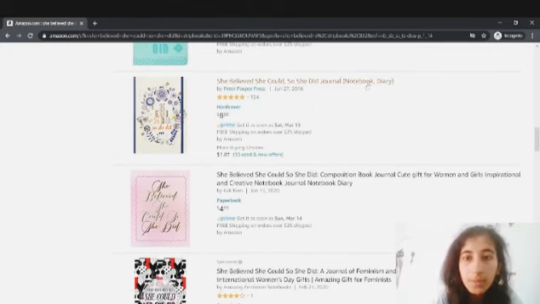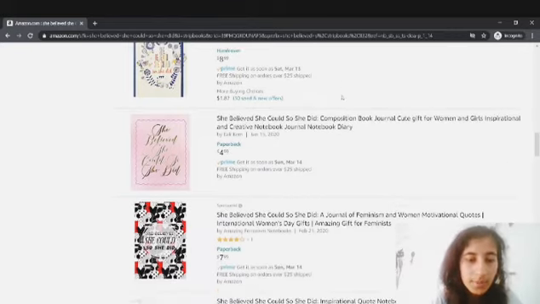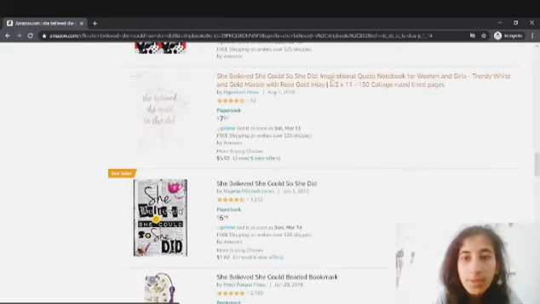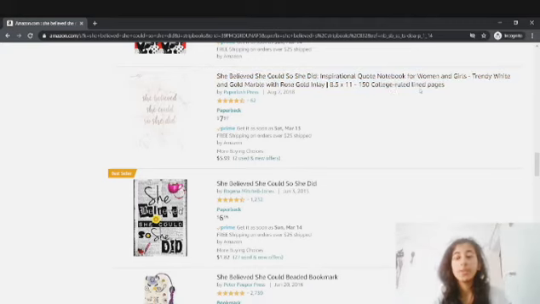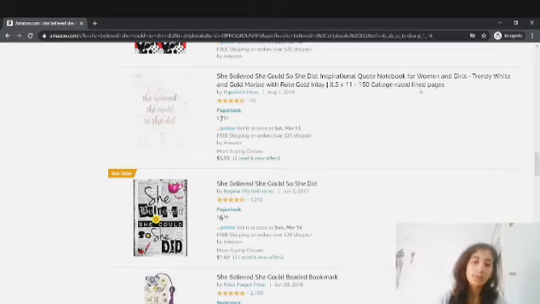This one is the notebook diary. "She believed she could, so she did." Journal notebook diary. So they are using these keywords: notebook, diary, journal, and their keyword, "She believed she could, so she did." Inspirational quote notebook for women and girls. Trendy white and gold marble with rose gold inlay, and 8.5 x 11, 150 college rule lined pages. They are using so many keywords in the title. So they have the long tail keywords in their title, which is awesome, guys.